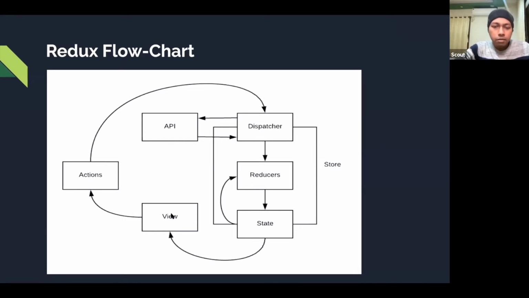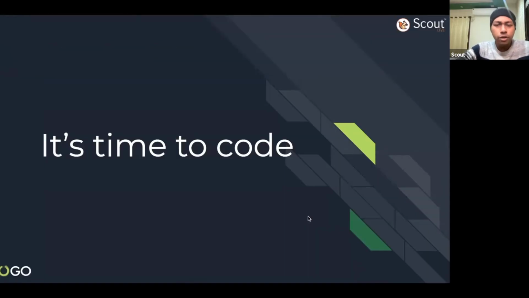So in our application we have views. From views we can perform certain actions. When we perform certain actions, it goes to Redux's dispatcher. In the dispatcher implementation we can call an API, but this part is optional. If it is not required, then the response goes to the reducers. The reducer updates the state of the application, and when the application state gets updated, it updates the view automatically, asynchronously. Okay, it's time to show you how it works.